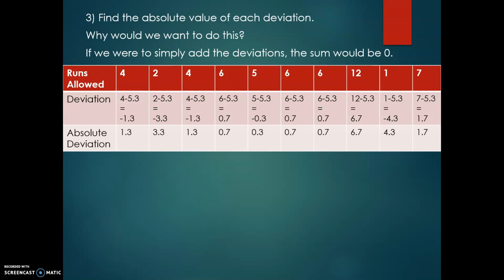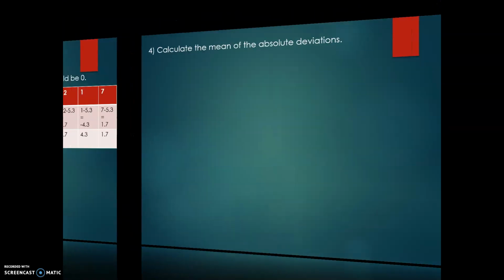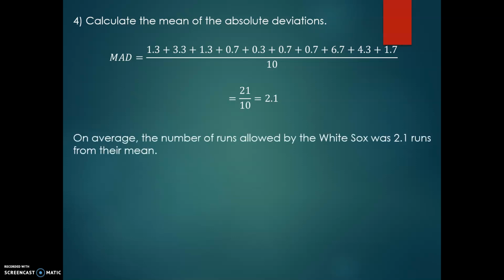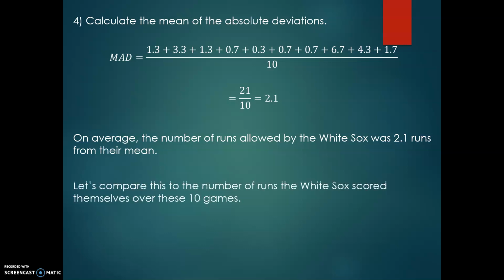So now if I want to find the mean absolute deviation, that means I have to take all of those values, add them up, and then divide by the total number of values, which we said there were 10 games that we were looking at the data for. So if we add all those values up, it gives us 21, and we divide that by 10, and we find that the mean average deviation for the runs that they allowed was 2.1. So that means on average, individual performances fell 2.1 runs away from the mean.